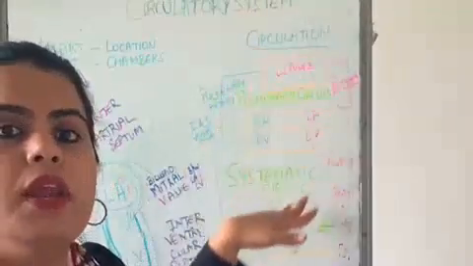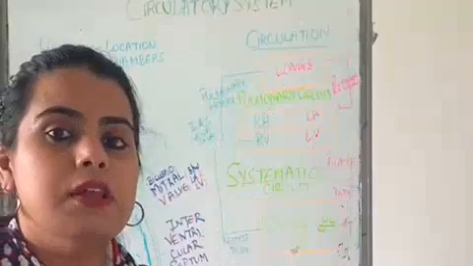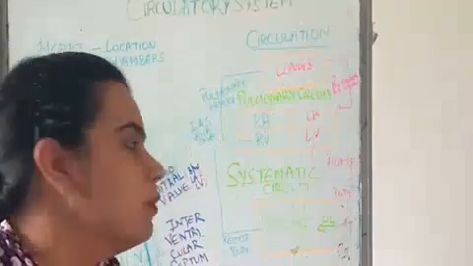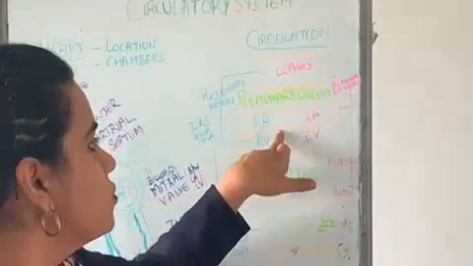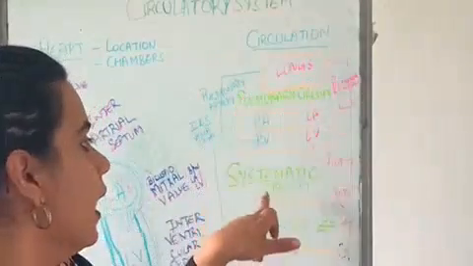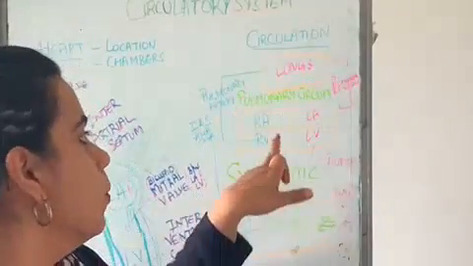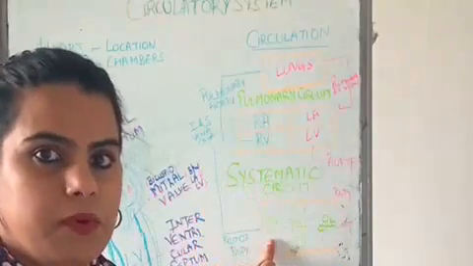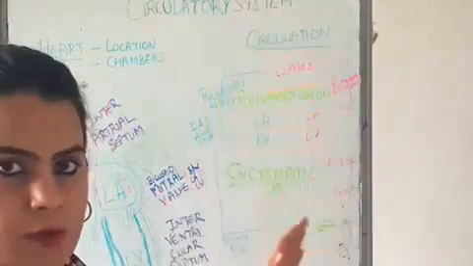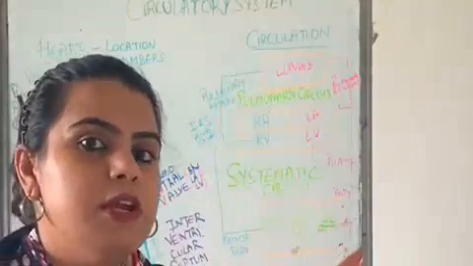This circulation keeps on happening. Now this is known as two types of circulation. This is the pulmonary circuit which is happening between lungs and the heart, and this is the systemic circuit which happens between the heart and the body parts. Okay, so this is the circulation process, which is very important to know.